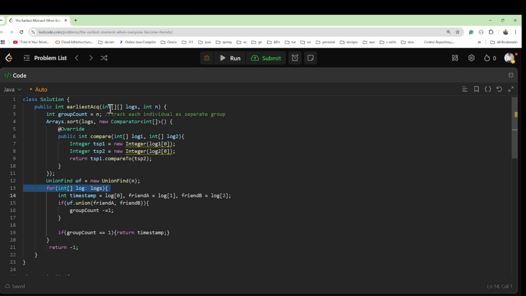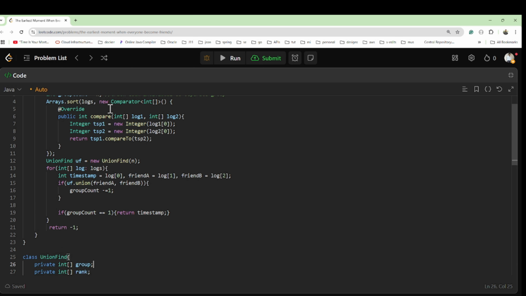So to iterate this, what we have to do, we have to create the UnionFind data structure where we can do union, right? And union means we will merge, and then after the merge our group count will be decremented each time, right? And once it is decremented and equal to 1, it means there is only one friendship relationship, and only one group is there, right?